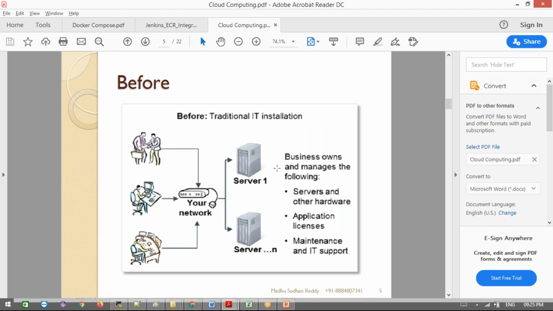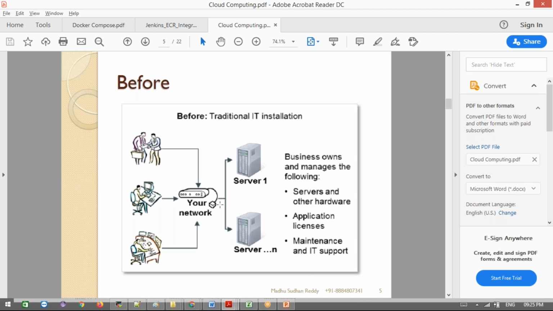Now, before cloud computing, what was happening? We needed to buy the servers, and business owners managed those servers. We needed to buy the hardware and everything. We needed to take care of application licenses, maintenance and IT support. We used these servers in our own network, taking the servers into our organization.